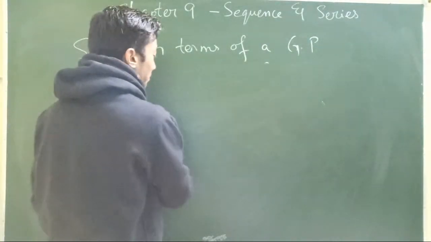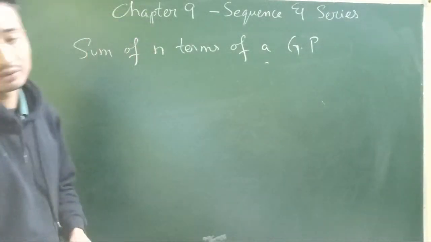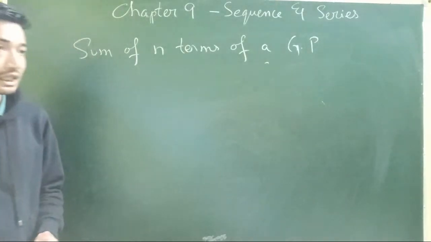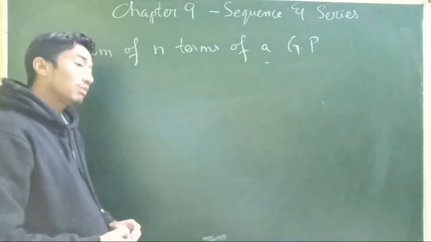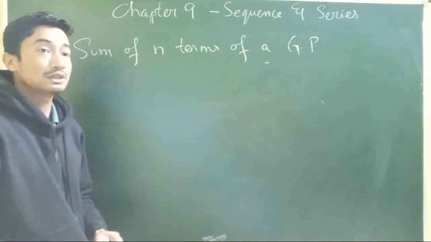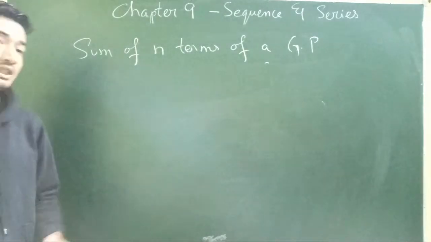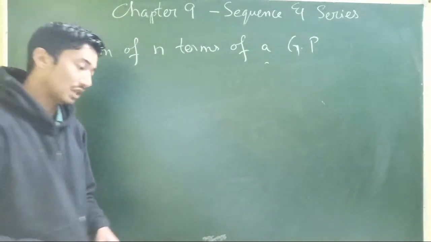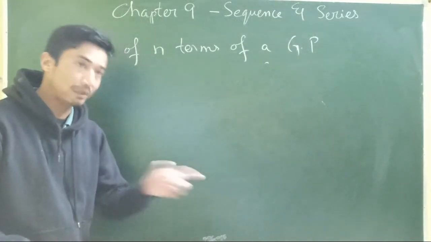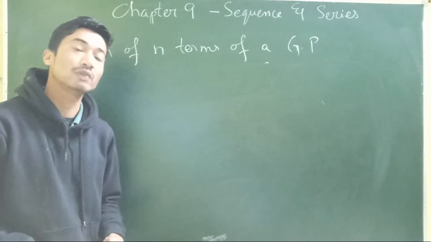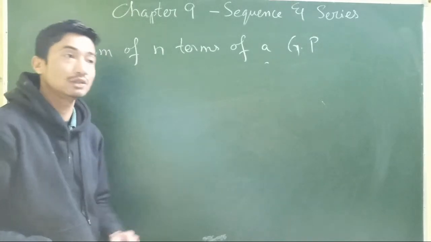But for geometric progression, it depends on the common ratio. What is your common ratio? Is it greater than 1? Is it equal to 1? Is it less than 1? After that only we have the set of formulas. So we have a set of 3 formulas for the sum of n terms of a GP, depending on the common ratio that you get. Of course, you will first find out the common ratio. After that only you can proceed.